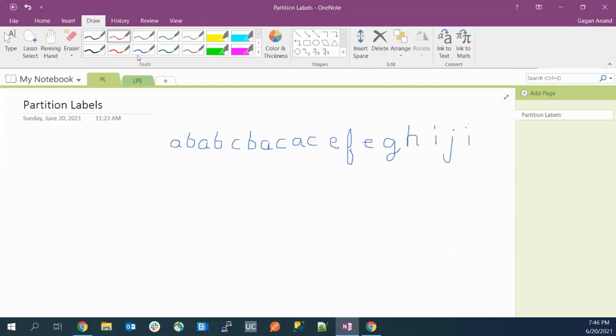No, Abhishek. It won't be at the last A occurrence, because when we go to the last A occurrence, we also have C inside this section. If we put the partition here, we also have C inside this section, right? So we have to cover all the Cs also. So we have to move the partition further here. Just try to think in that way. Anyone else having different opinions about this?